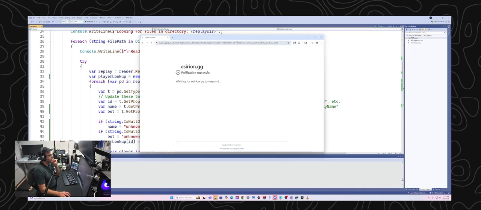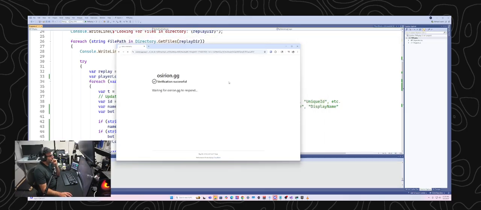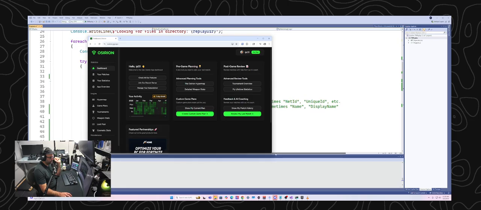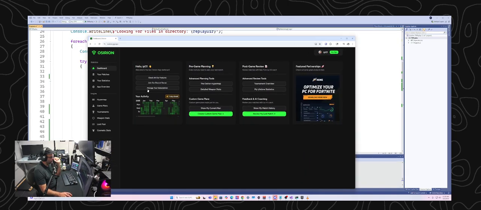It kind of takes a while to load here. Their app is kind of slow. But Osirian.gg is what made me think of doing this, because I've used it for a little while. They are doing this in a much more complicated and user-friendly way.